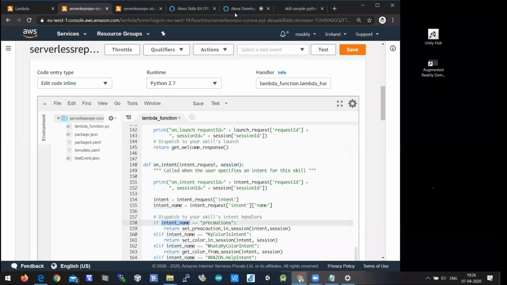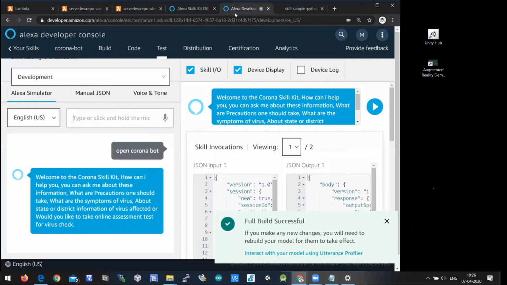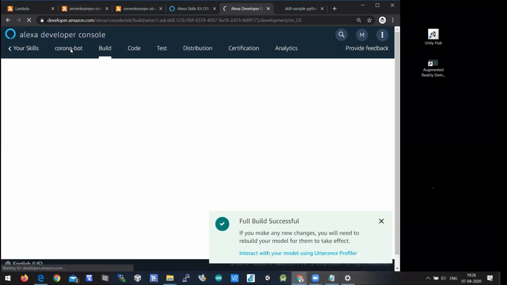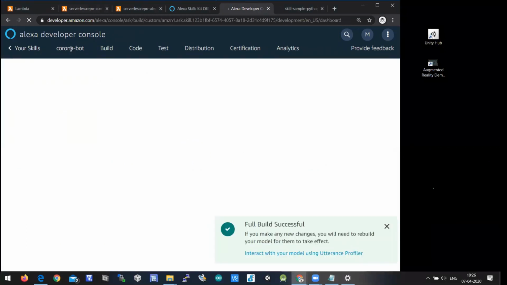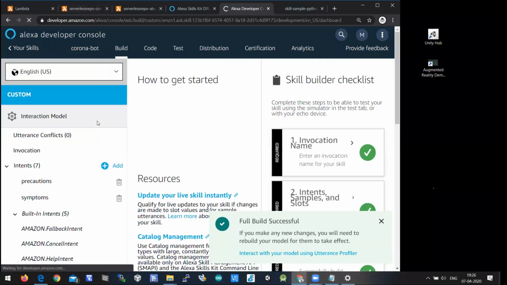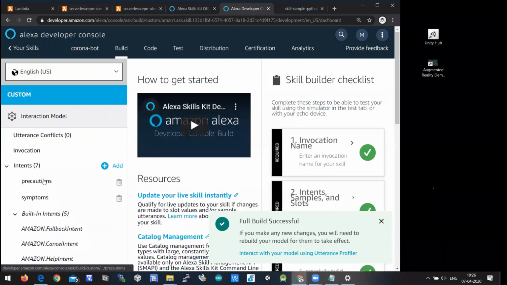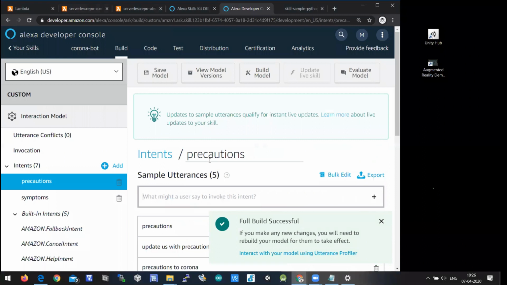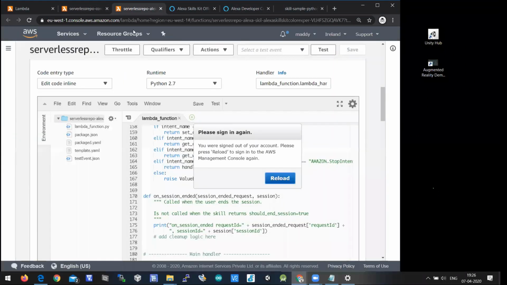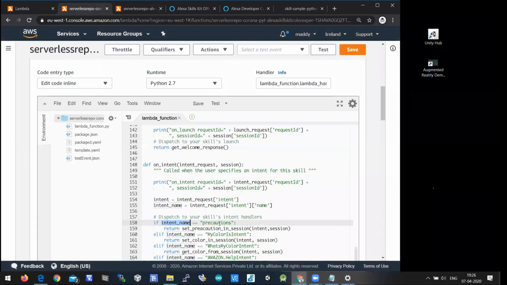That is the intent name which is given here in Corona bot. We have given one intent name, and the same intent name we should write there. Precautions is the name written here in the if condition, and that is the name written here.